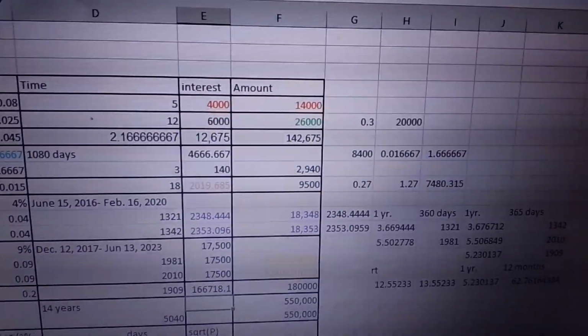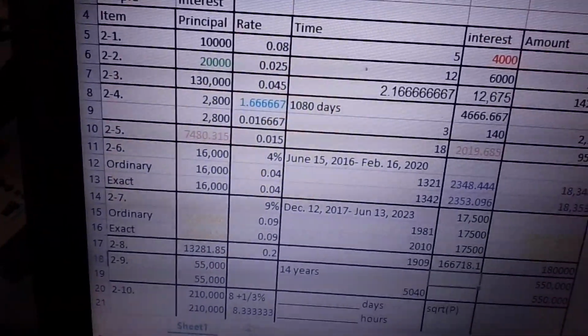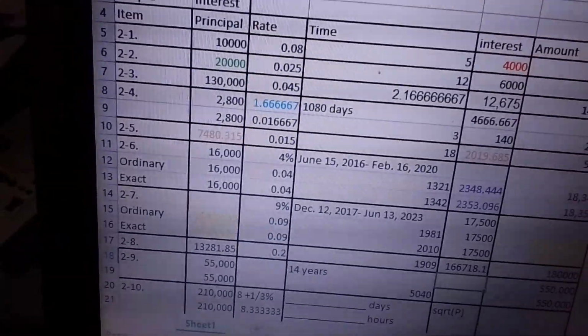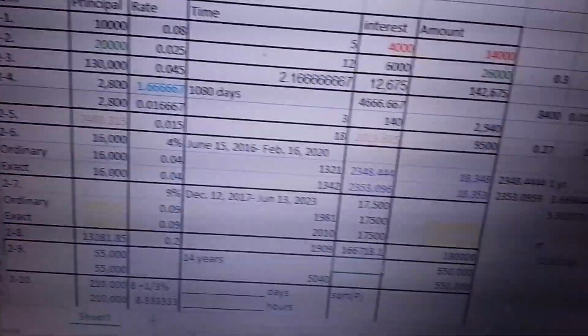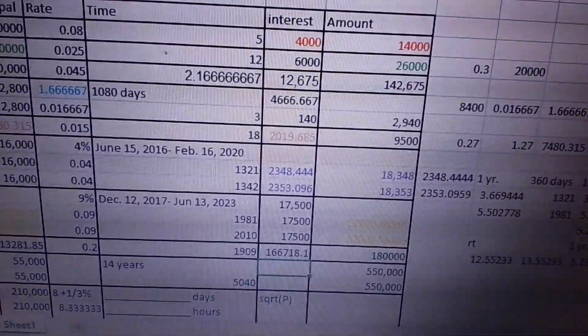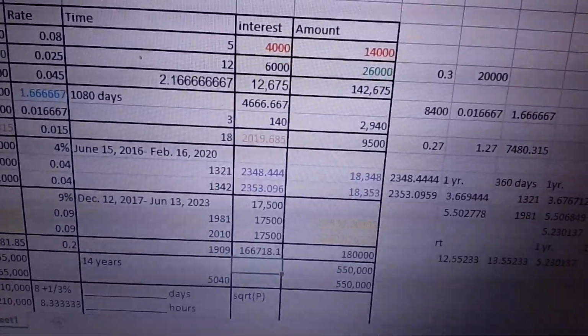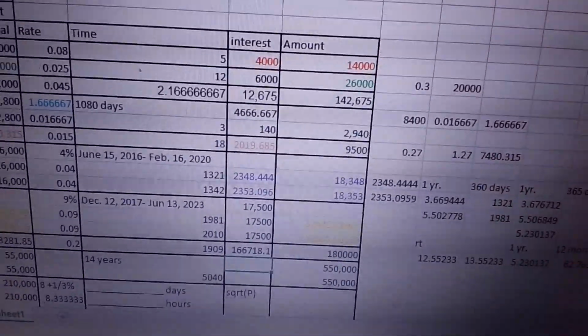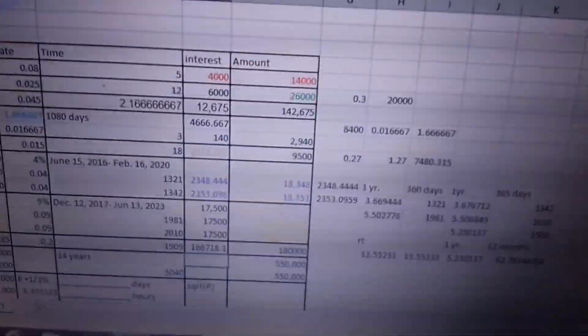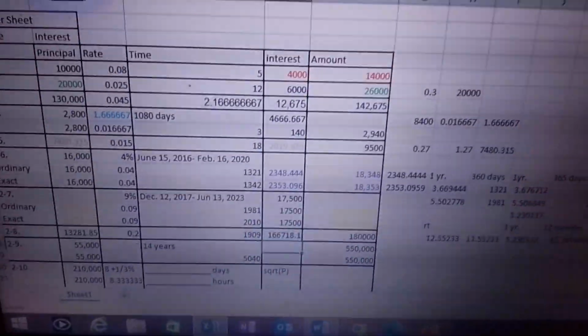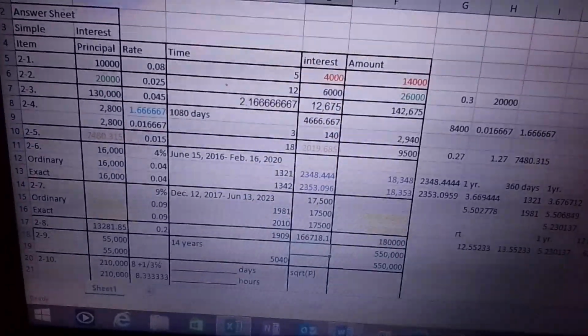Looking at my solution sheet, yes, tama, that's supposed to be the principal. The principal is supposed to be 13,281 pesos, and the interest you're going to get is 166,718.1 pesos. That's it. And that's how you're going to solve for the answer here. That's how it's meant to be done.